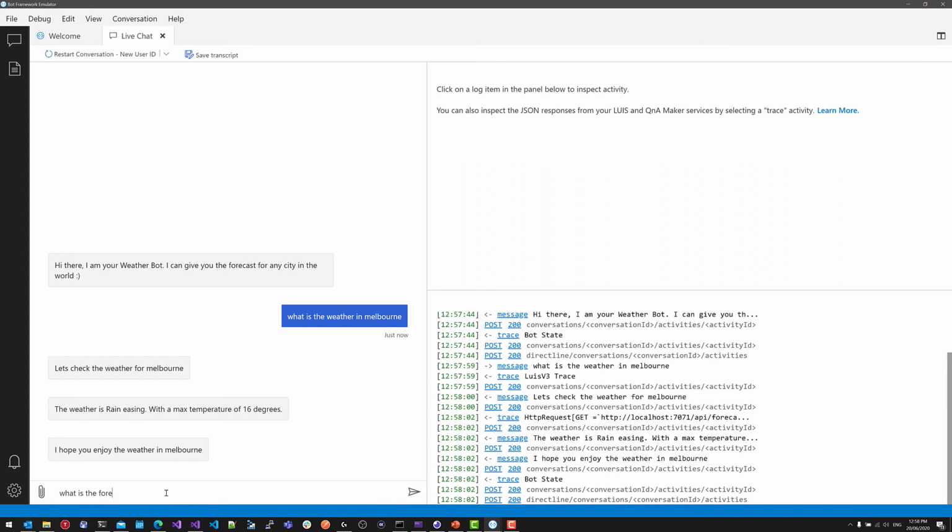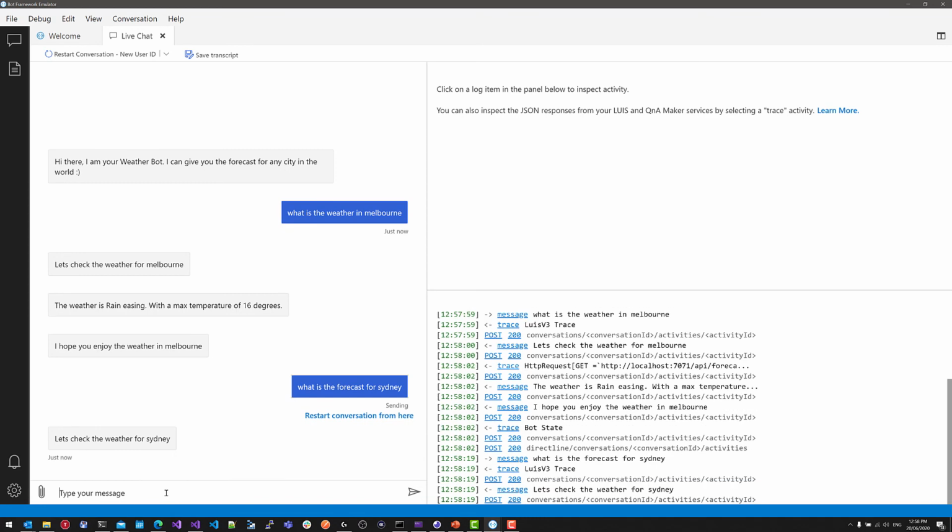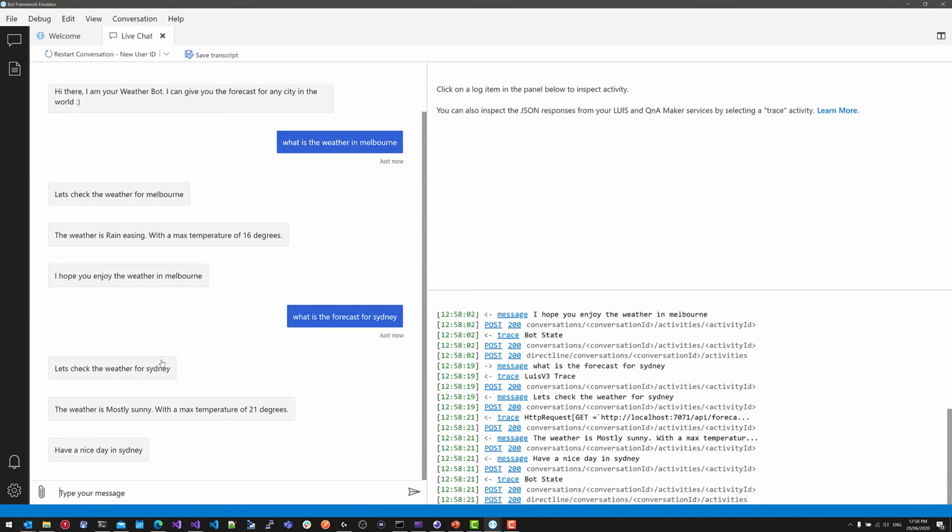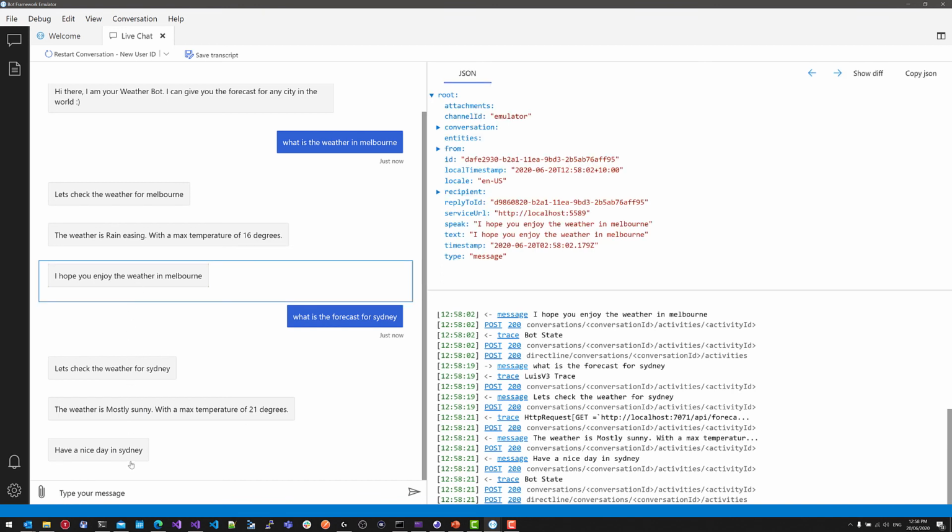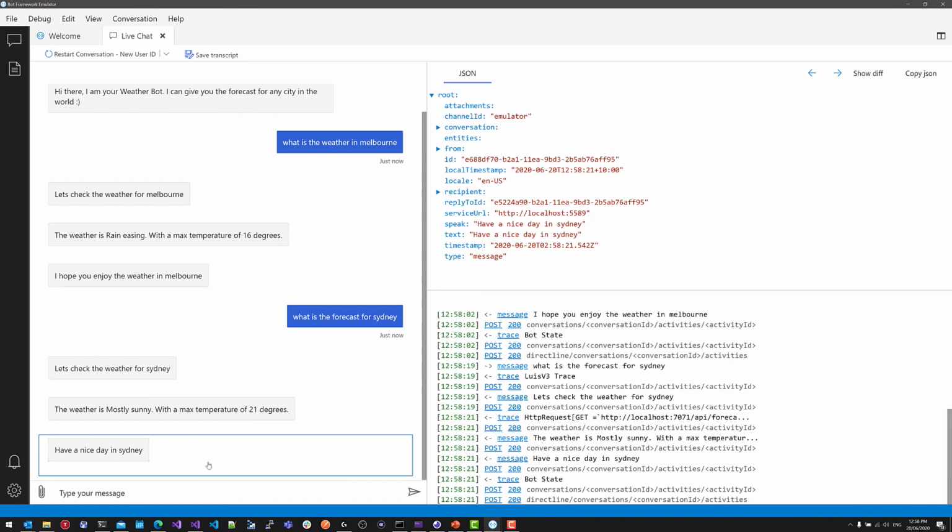What is the forecast for Sydney? So using a slightly different variation of the question, it still can pick it up, picks up Sydney as the entity, calls the API, and gets back a response that says the weather is mostly sunny with a maximum temperature of 21. Have a nice day in Sydney. So you can see here that our closing message is a slightly different version. And at the same time, we can see all this rich debugging information on the right-hand side, so we can dig in to see what happens with our conversations. And in a nutshell, that is the Bot Framework Composer. You can develop bots without actually having to write any real code.